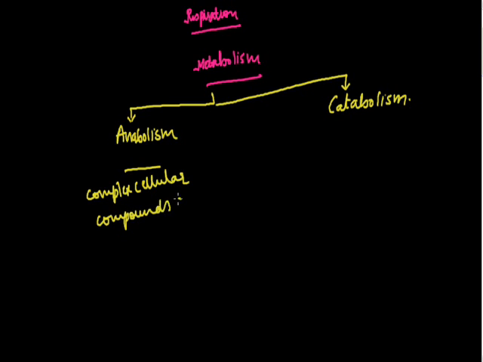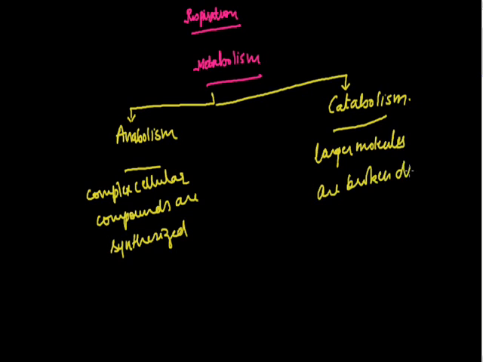On the other hand, catabolism includes the metabolic process by which larger molecules are broken down into simpler molecules.